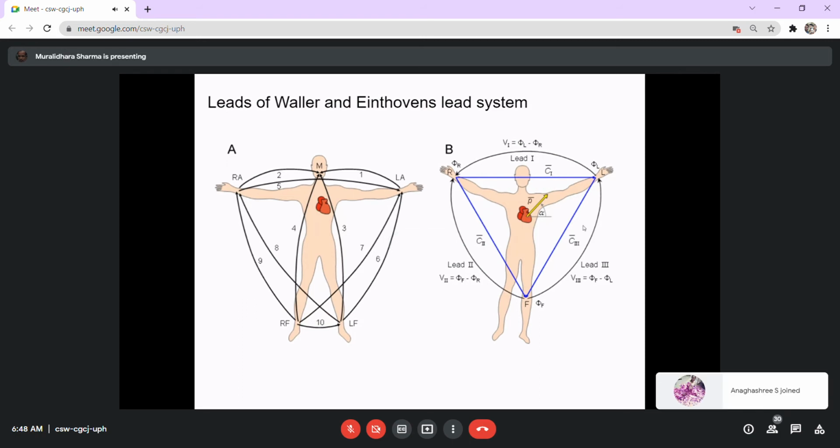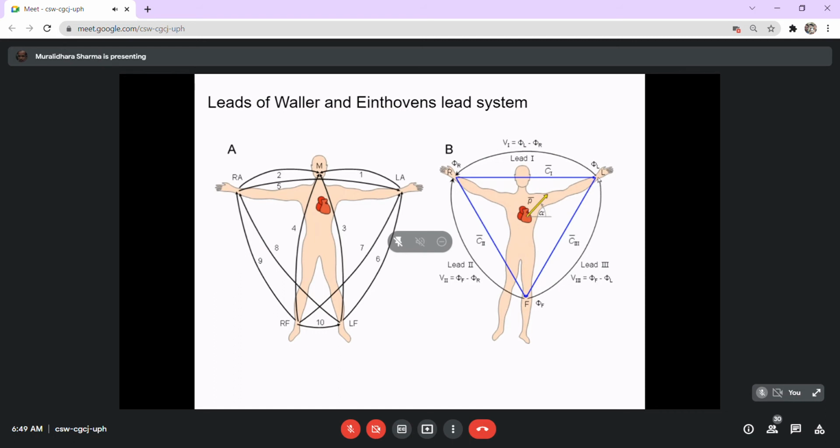That's the basic principle. These form a neutral point. But there can be a current flowing across these points, and you can record the current.